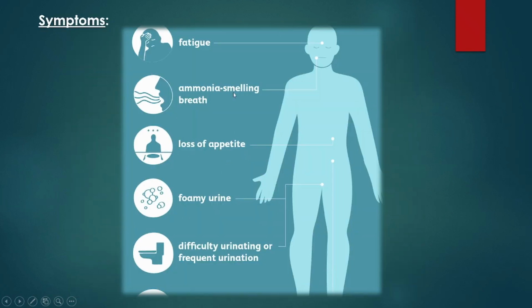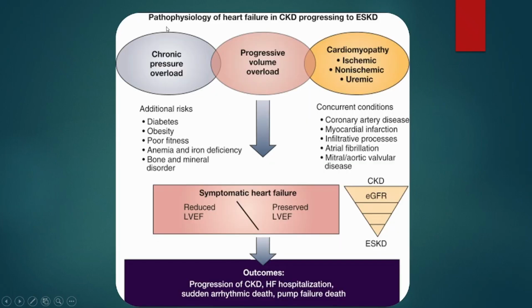And some of the common symptoms we can observe in CKD are fatigue, ammonia smelling breath, loss of appetite, foamy urine, difficulty urinating or frequent urination. Pathophysiology of heart failure in CKD progressing to end-stage kidney disease. How does CKD lead to end-stage kidney disease?